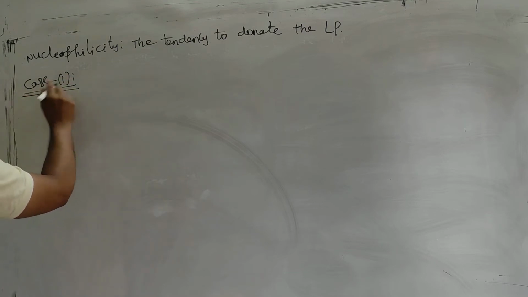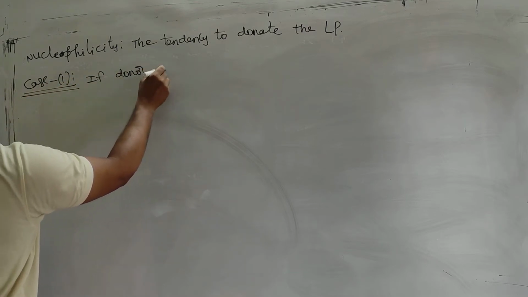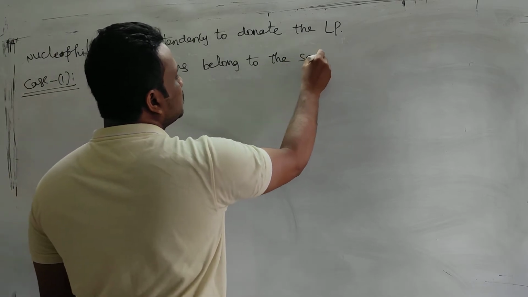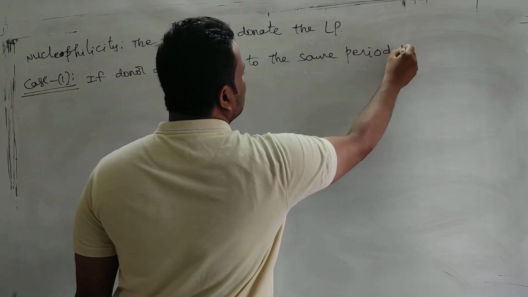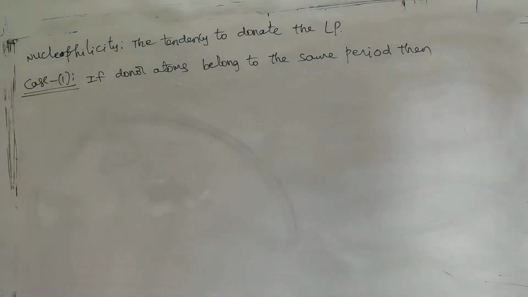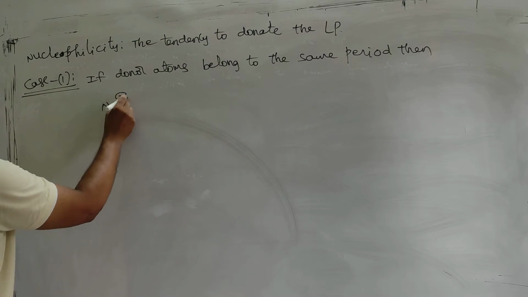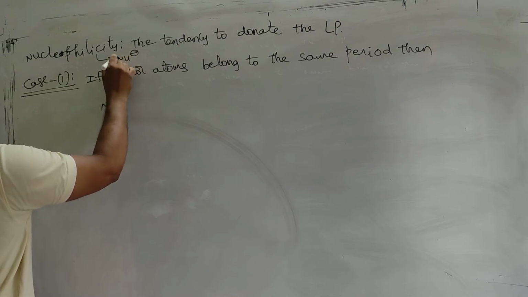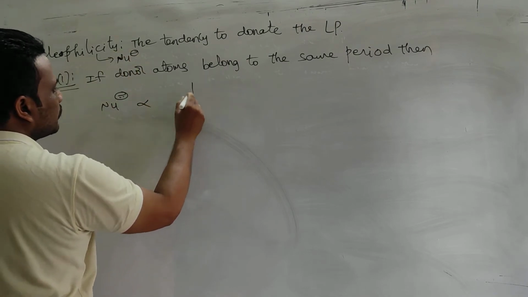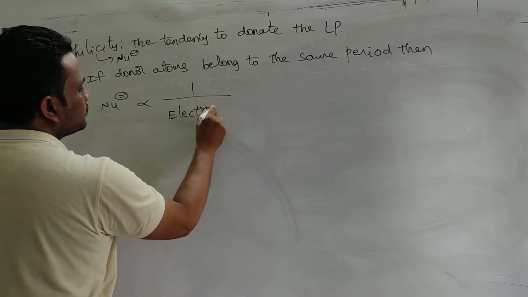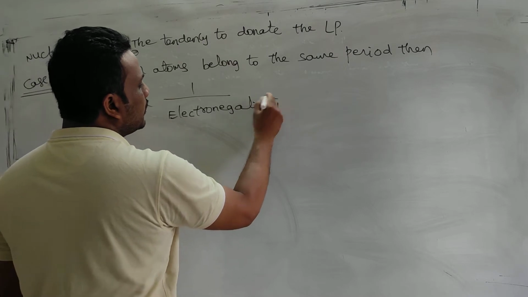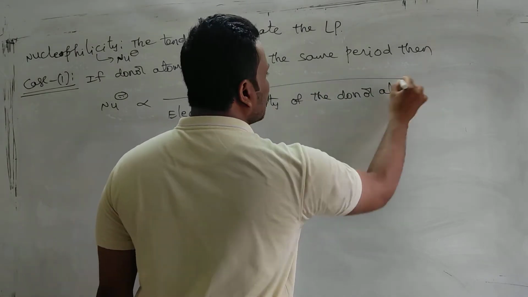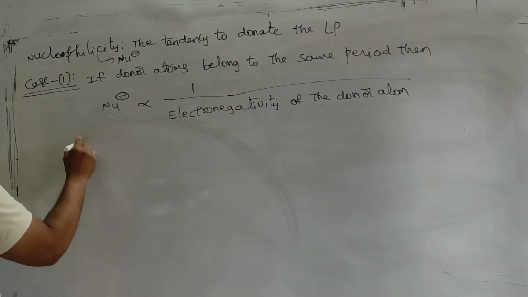In case 1, if the donor atoms belong to the same period of the periodic table, then nucleophilicity, I am writing Nu minus, you understand Nu minus means nucleophilicity, is always inversely proportional to the electronegativity of the donor atom. So let me take some examples of this.